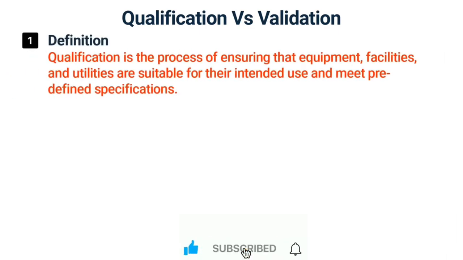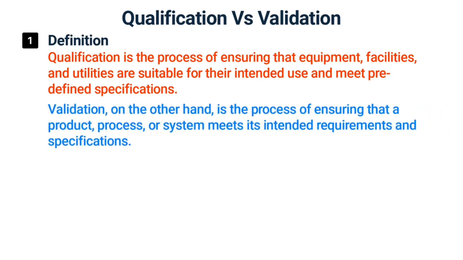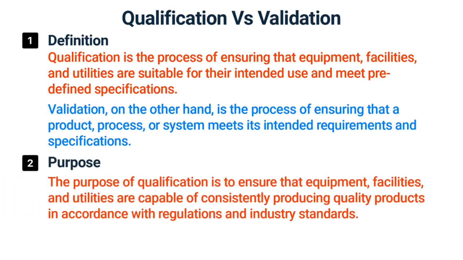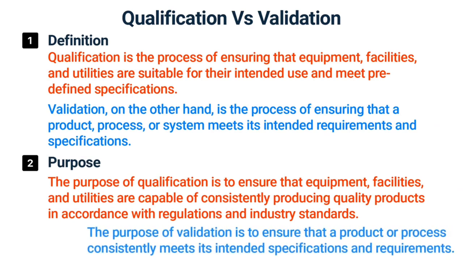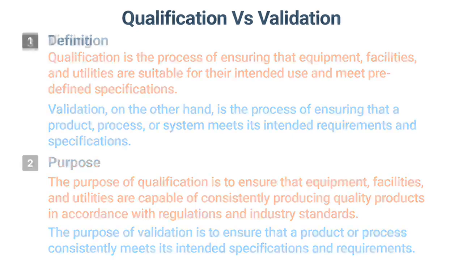Qualification is the process of ensuring that equipment, facilities, and utilities are suitable for their intended use and meet predefined specifications. Validation, on the other hand, is the process of ensuring that a product, process, or system meets its intended requirements and specifications. The purpose of qualification is to ensure that equipment, facilities, and utilities are capable of consistently producing quality products in accordance with regulations and industry standards. The purpose of validation is to ensure that a product or process consistently meets its intended specifications and requirements.